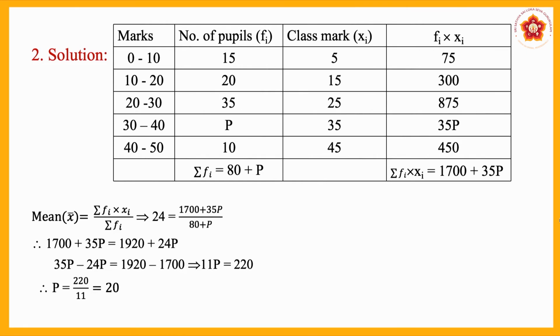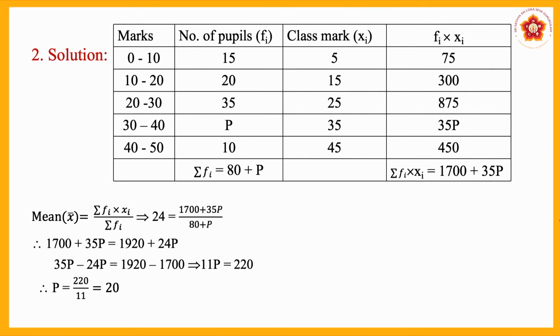is given. Now, the mean of the given data is given in the problem, therefore 24 is equal to 1700 plus 35p divided by 80 plus p. Now, cross multiply, we will get 1700 plus 35p equal to 24 into 80, you will get 1920. Then 24 into p, you will get 24p. On cross multiplication, you will get this.